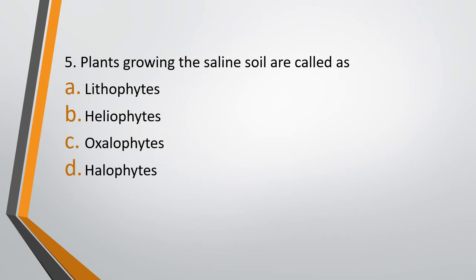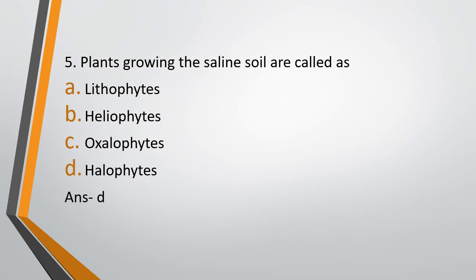Question 5. Plants growing in saline soil are called as option A. Lithophytes. Option B. Heliophytes. Option C. Oxalophytes. Option D. Halophytes. Plants growing in saline soil are called as. The correct answer is option D, that is halophytes.